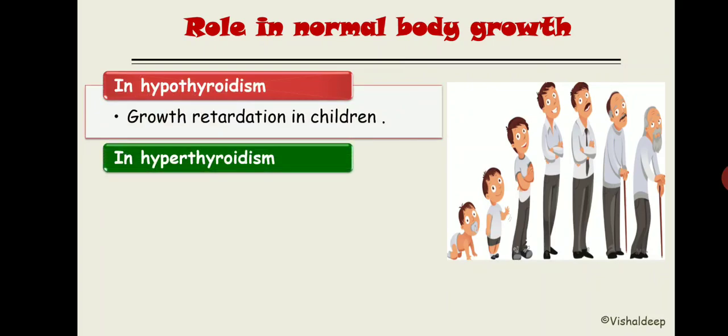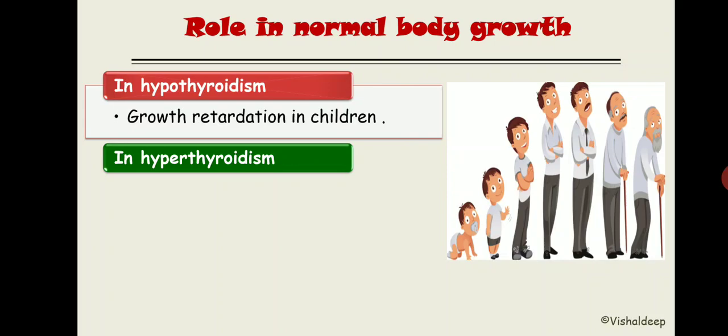Thyroid hormone basically increases bone development, so it increases the usage of the epiphysis. Remember my words, in the initial phase of growth of a child, epiphyses are used tremendously. So early on there is rapid bone growth, and the child becomes taller in its early age. But because of the more usage of the epiphysis, that epiphysis closes early. So initially the bone growth becomes very high, but the actual height of the person remains short. Got it?